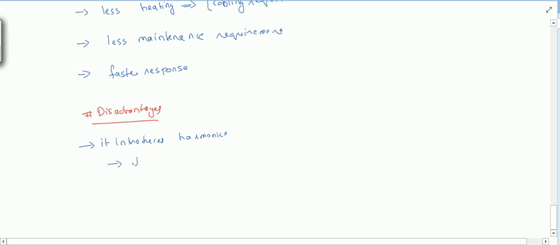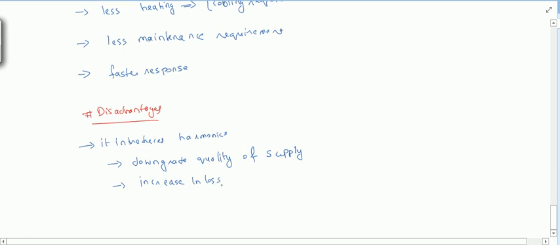What problems they create is they downgrade the quality of supply. So as they downgrade the quality of supply, there will be what? Increase in loss.